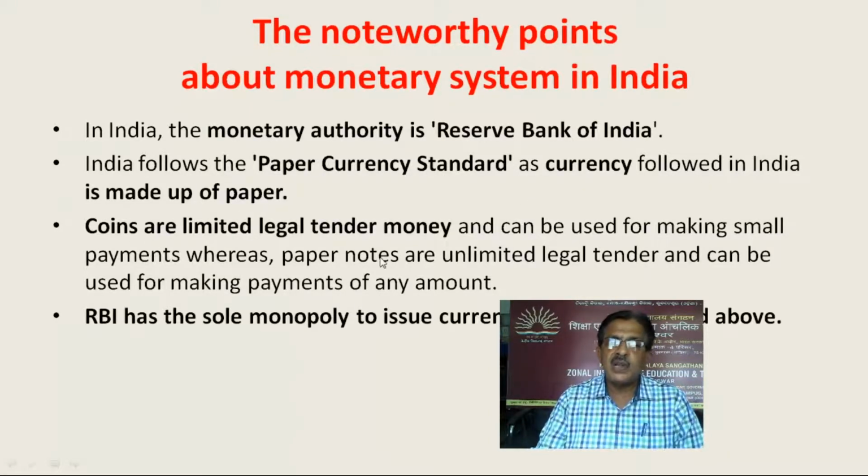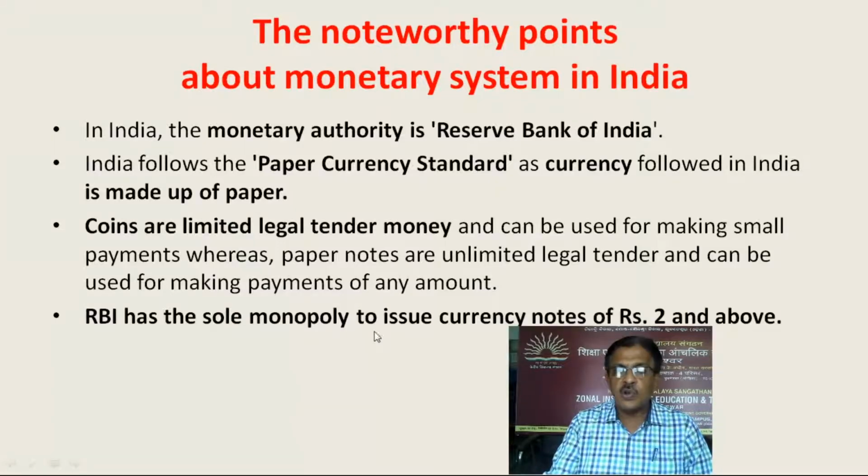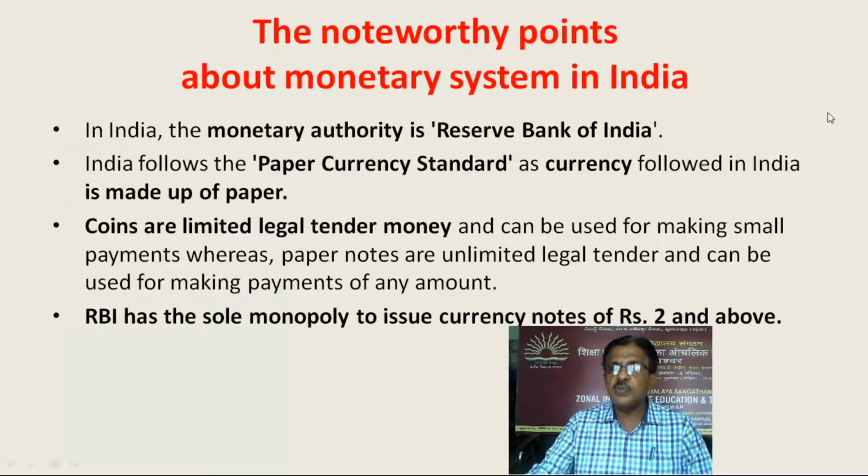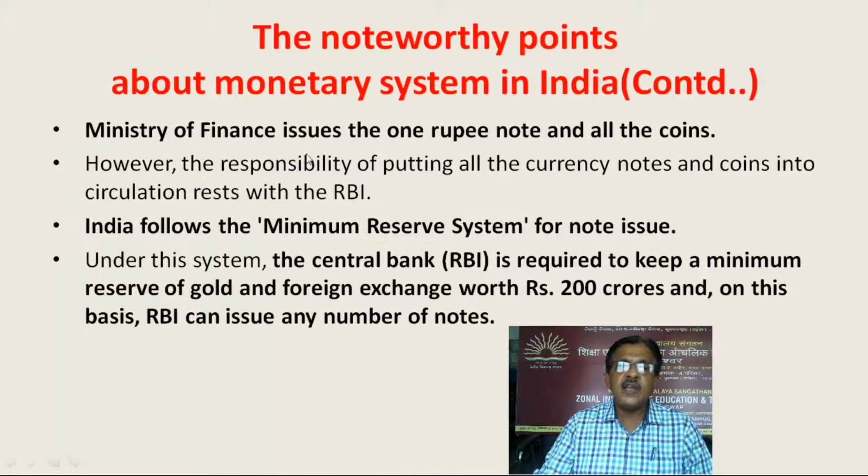India follows the paper currency standard, as currency followed in India is made up of paper. Coins are limited legal tender money and can be used for making small payments, whereas paper notes are unlimited legal tender and can be used for making payments of any amount. RBI has the sole monopoly to issue currency notes of rupees 2 and above. Ministry of Finance issues the 1 rupee note and all the coins. However, the responsibility of putting all the currency notes and coins into circulation rests with the Reserve Bank of India.